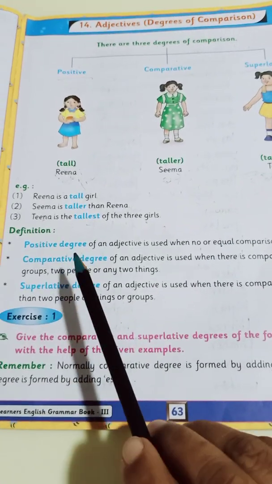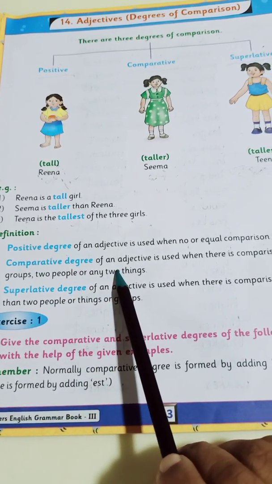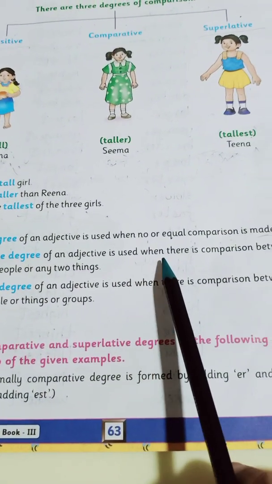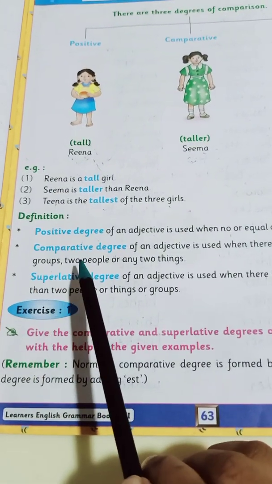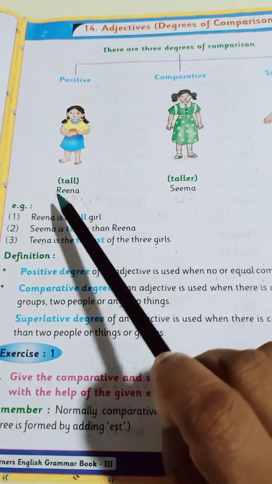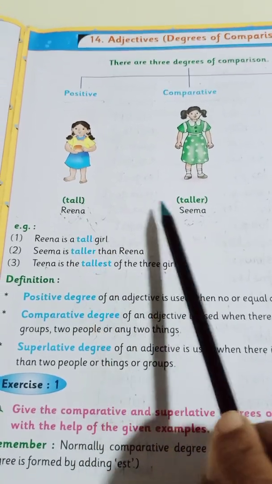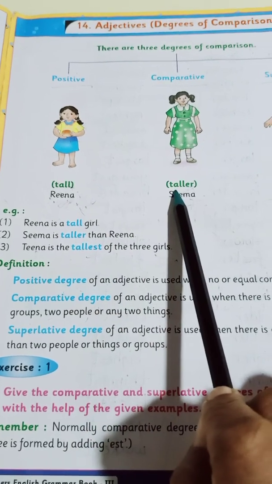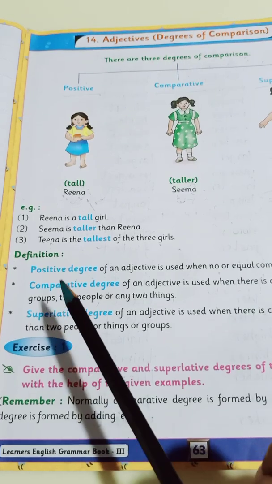The second degree is the comparative degree. What is the comparative degree? The comparative degree of an adjective is used when there is a comparison between two groups, two people, or any two things. I just told you that a comparative degree is nothing but when you are comparing two things, two groups, or two people.